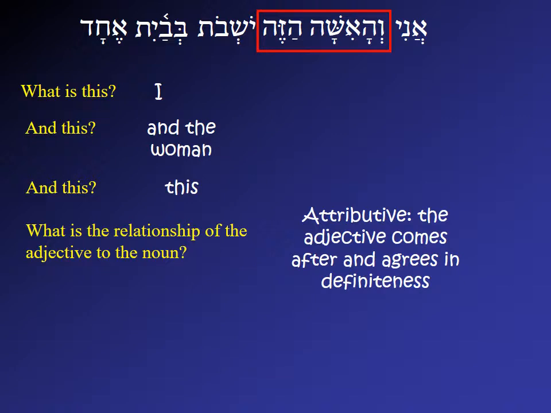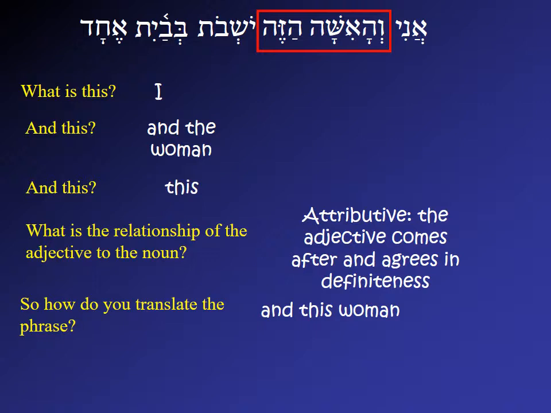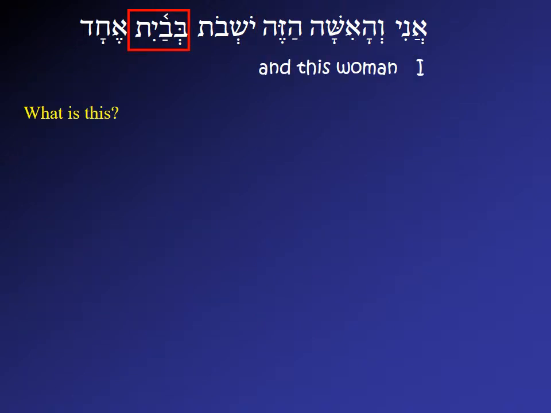Now what's the relationship of ve'ha'isha and hazeh? Of course, this is an attributive relationship. The adjective, hazeh, comes after the noun, ha'isha, and it agrees with it in definiteness. So, if you put the whole phrase together, then ve'ha'isha hazeh, and this woman. Alright, let's put those in place.